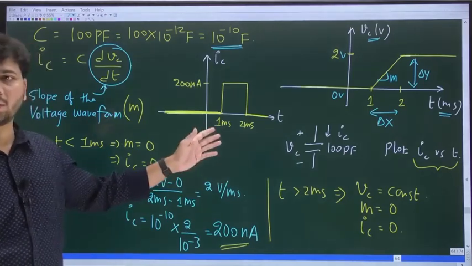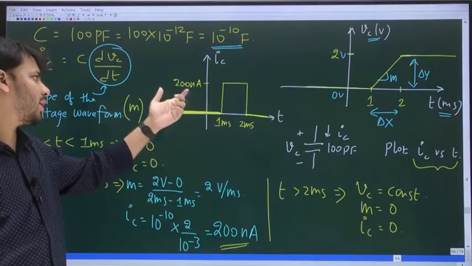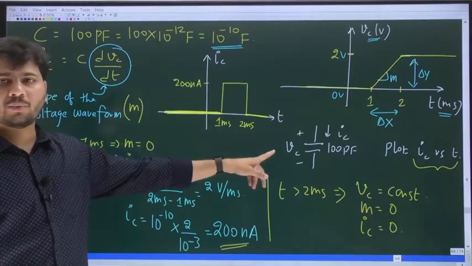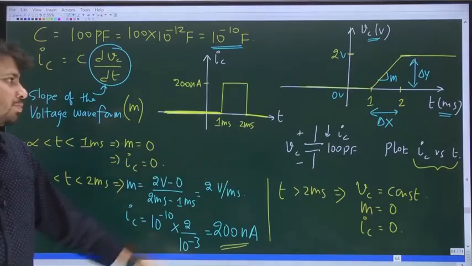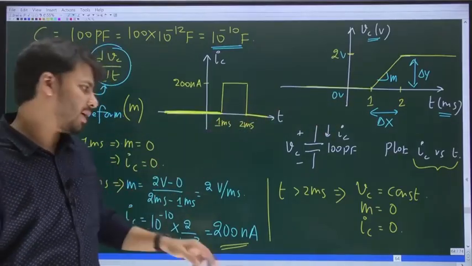So up to 1 millisecond the current is what, 0. Between 1 and 2 milliseconds the current is what, constant and equal to what, 200 nanoamps. And after 2 milliseconds again the current becomes what, 0. So given the voltage waveform, we were able to draw the current waveform.